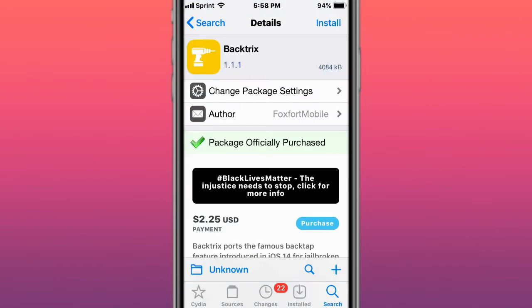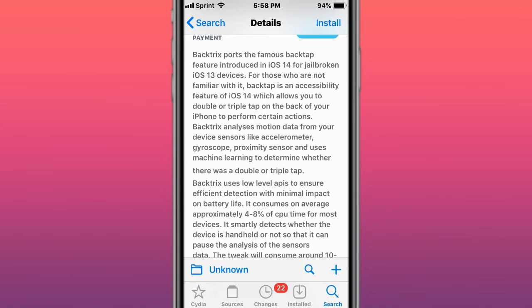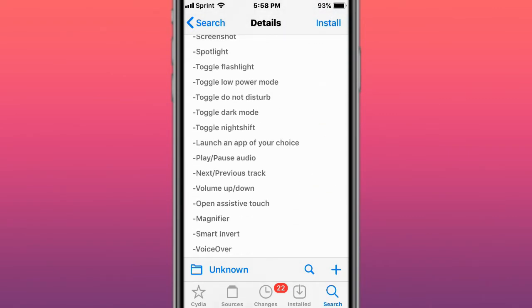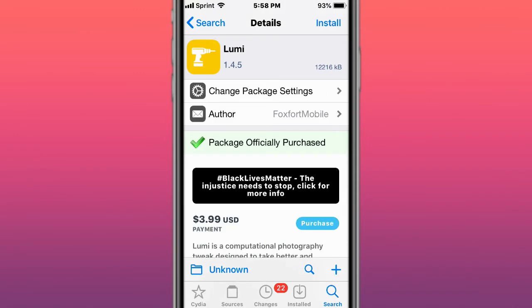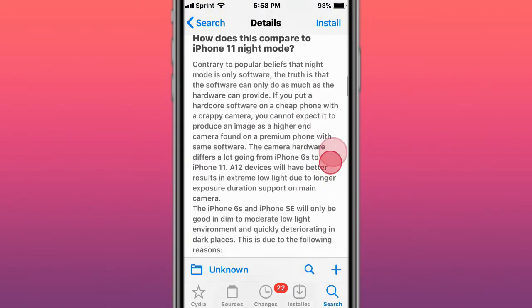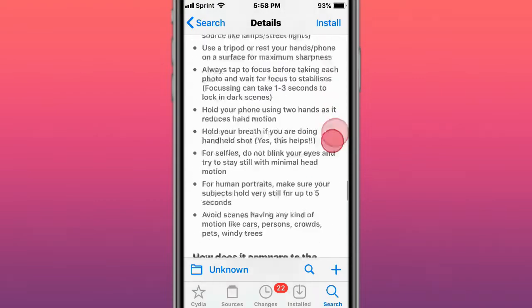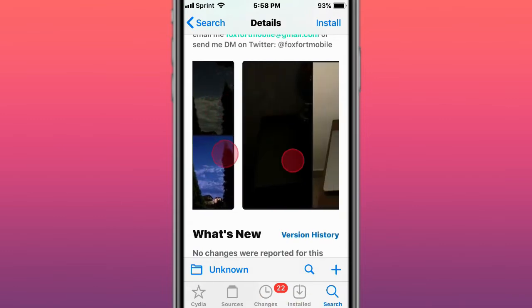This is called Backtrits. Back tap for quick actions. It was an iOS 14 feature, but now you can use that feature on iOS 13. So you tap the back of the device, and then you can toggle different features, as you see. It's called Lumi Night Mode Camera for low light photography. It tells you what it supports, exactly how it works, what it does, everything you need to know before you buy it. And this is the difference. This is with it and without it. So you can see it's a big difference.